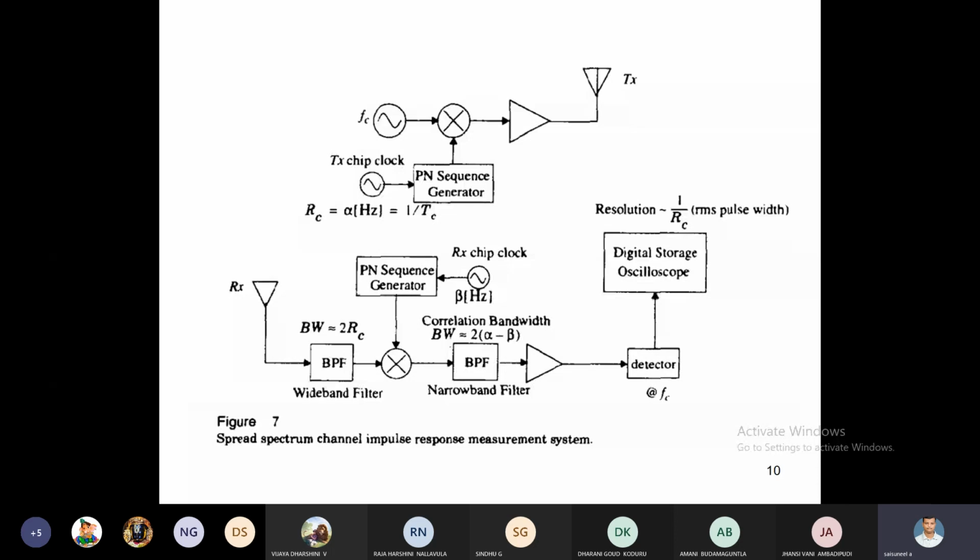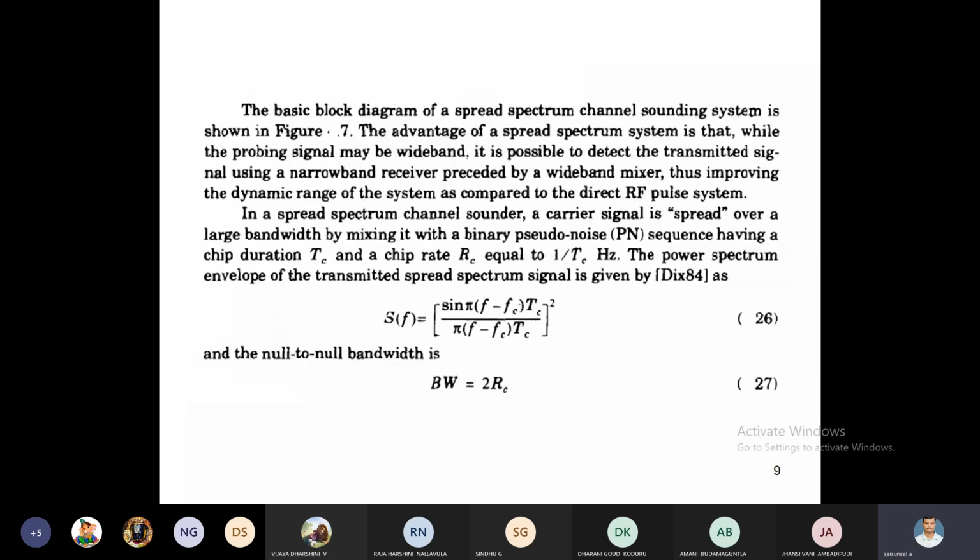What if it is not matched? If it is not matched, you have to check by trial and error, changing the chip clock at the receiving side. That is tuning until it matches the transmission chip clock. That is about correlation. Here, the pseudo noise code sequence has chip duration TC and chip rate RC, which is equal to 1 by TC. Now we have to calculate the power spectral density.